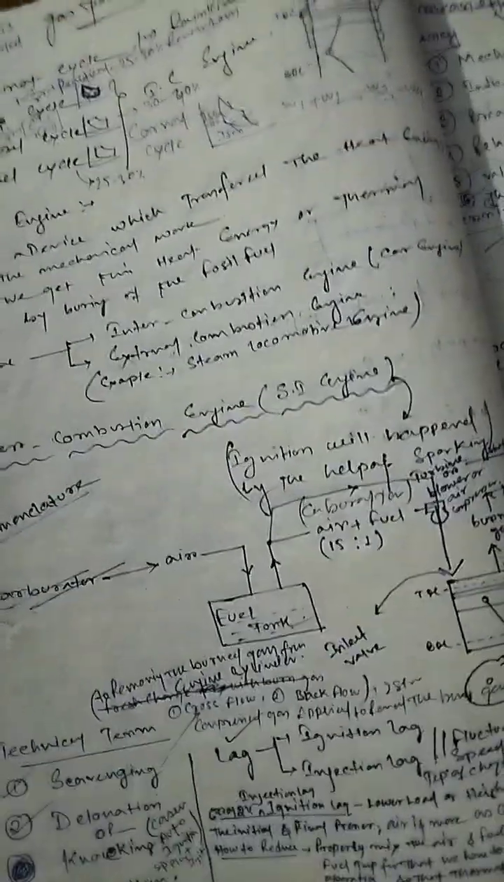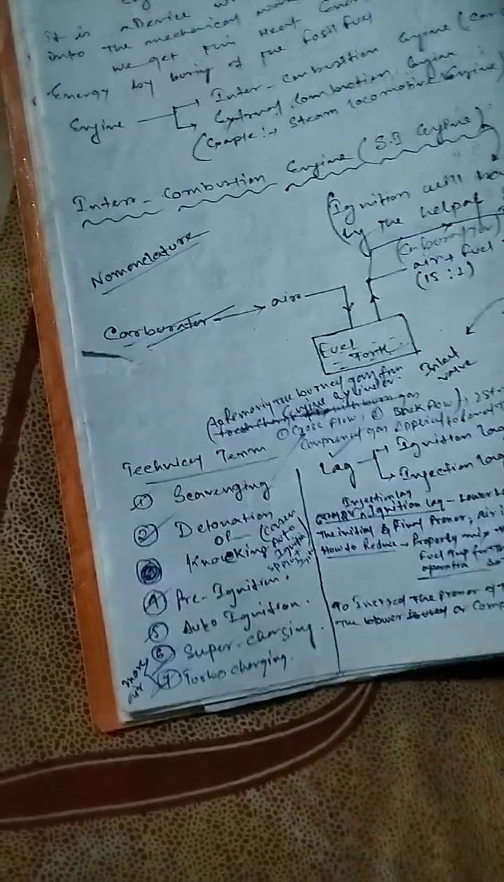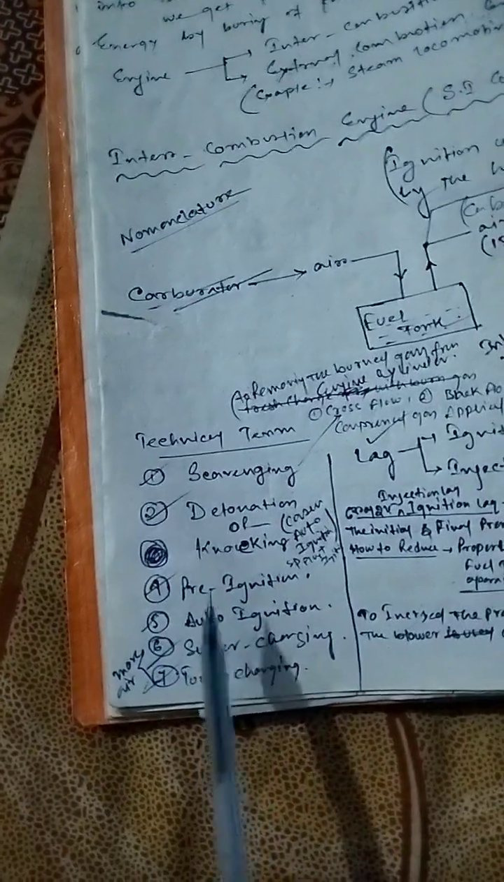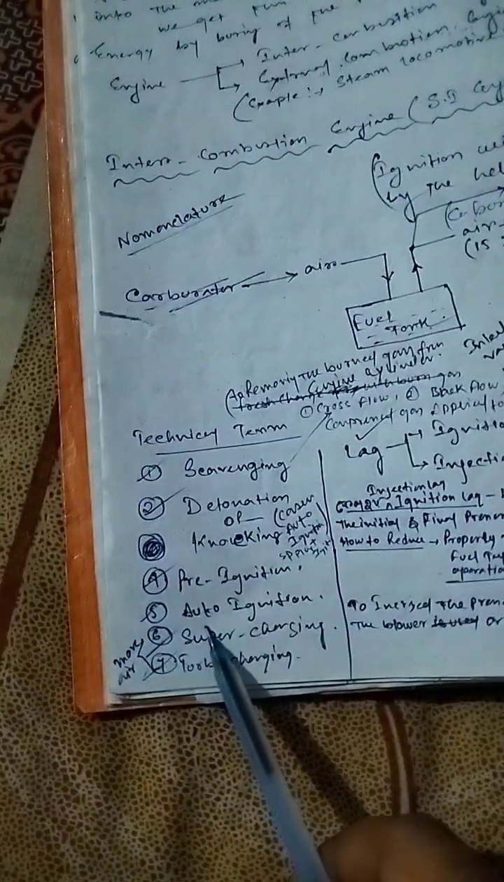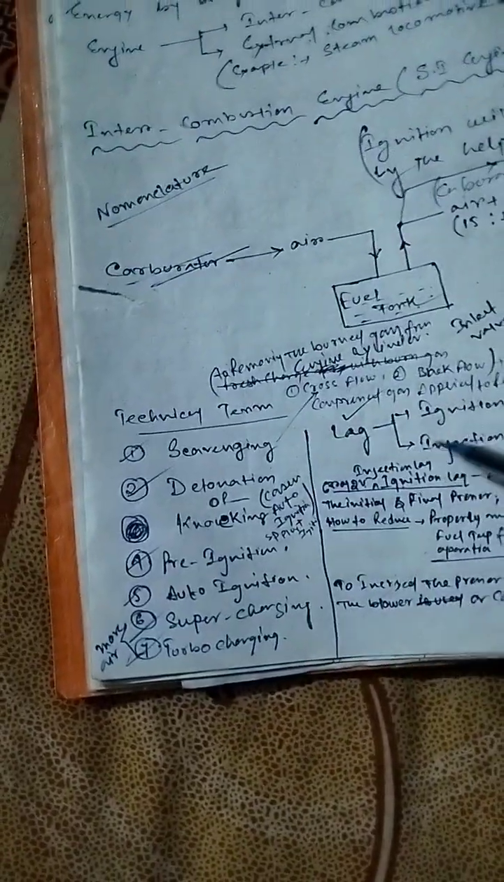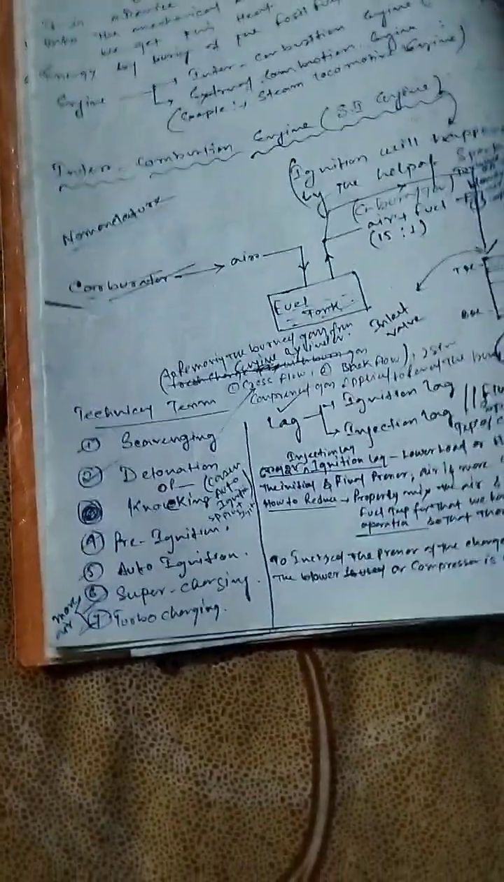So these losses, in technical terms, are scavenging, detonation or knocking. Simultaneously we have pre-ignition, which is also known as advanced ignition, auto ignition, supercharging, turbocharging, and we also have lags. So what is scavenging? Let me talk about scavenging first.